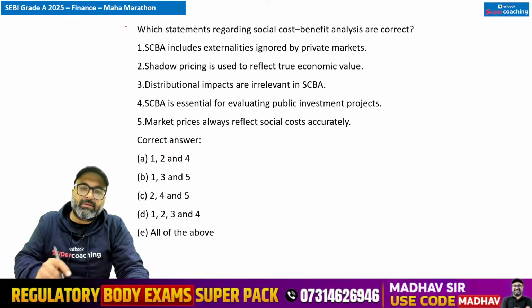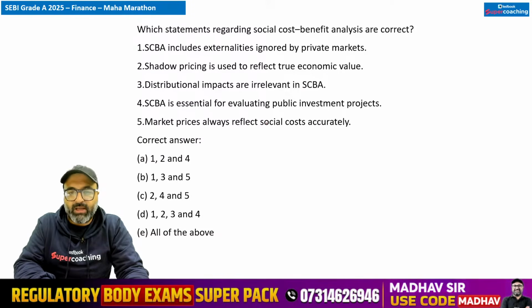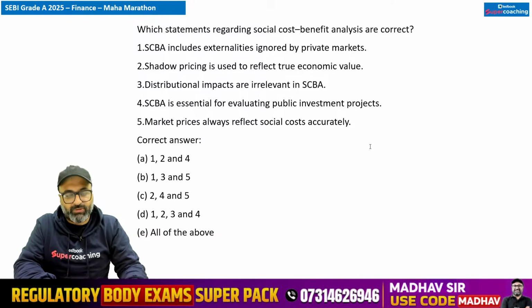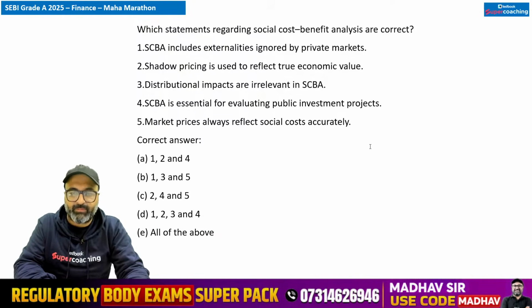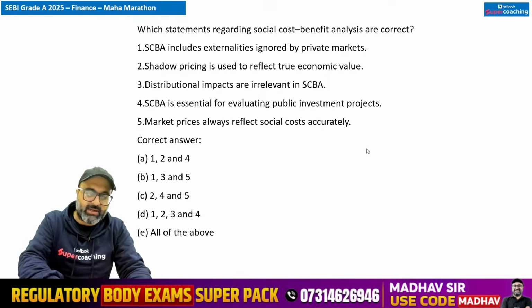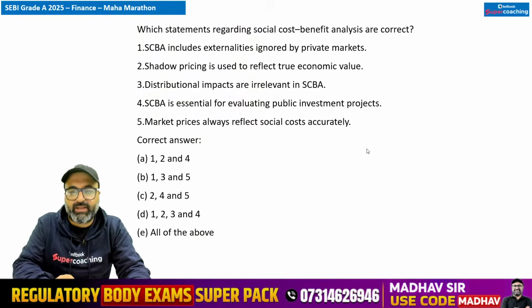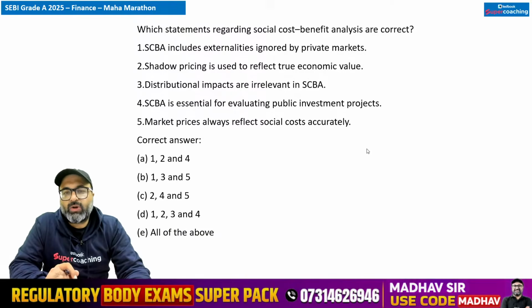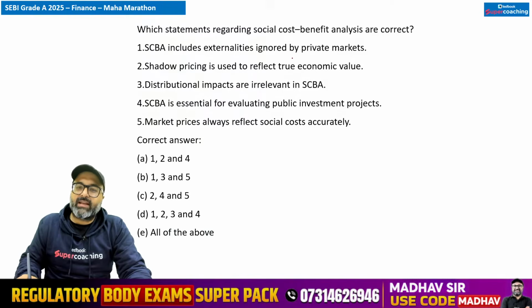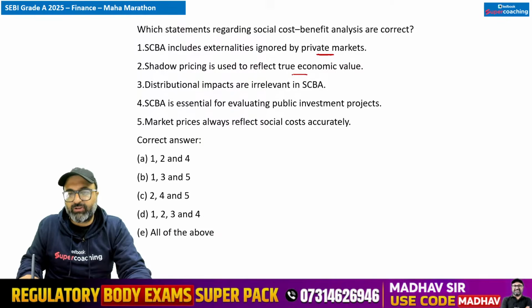Next, the next point is again important. अगला question देखो. The question talks about which of the statements is correct with respect to social cost benefit analysis. तो social cost benefit analysis के basis पे which of the following statements are correct? तो पहली statement देखते हैं. पहली statement हमें क्या कह रही है? Social cost and benefit analysis includes externalities ignored by private market. Shadow pricing is used to reflect true economic value. Distributional impacts are relevant.